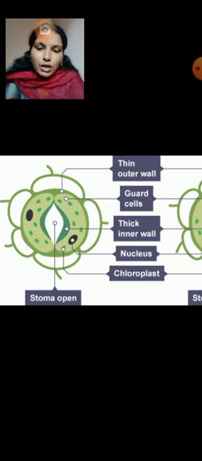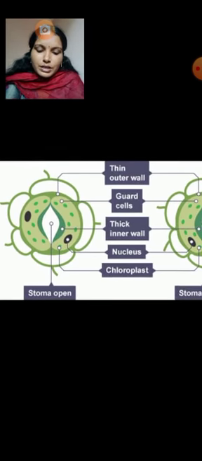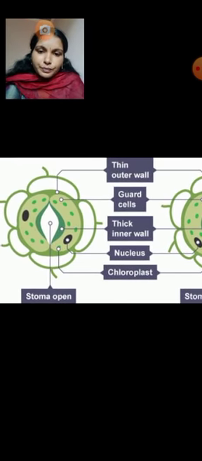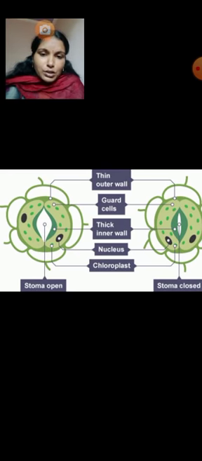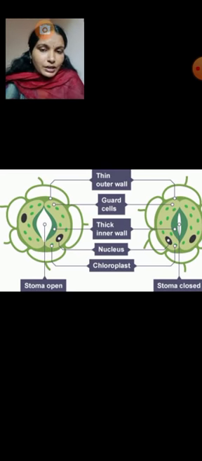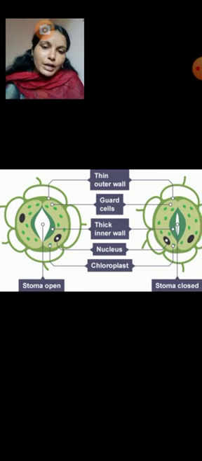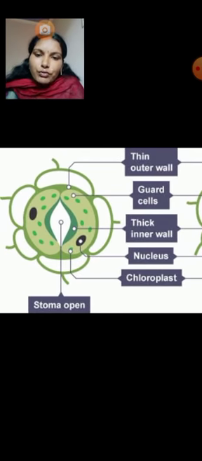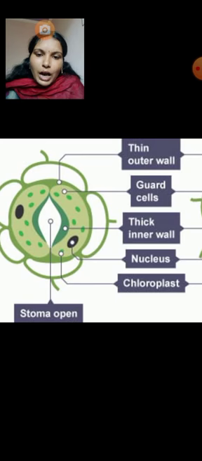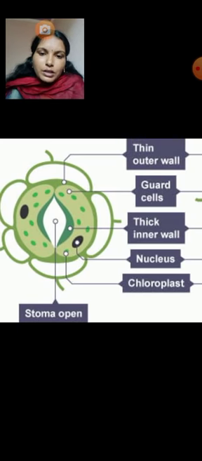And here guard cells are surrounded by subsidiary cells, and here what we are seeing is a stomatal complex. Why are we saying that is the stomatal complex? Because here the stoma is there and the guard cells are there, and these guard cells are surrounded by subsidiary cells.